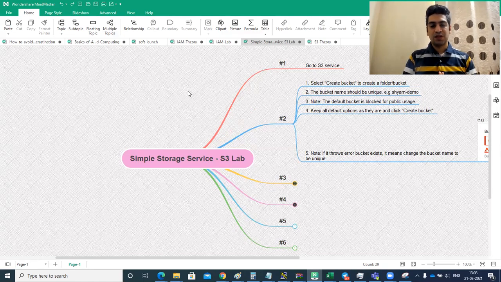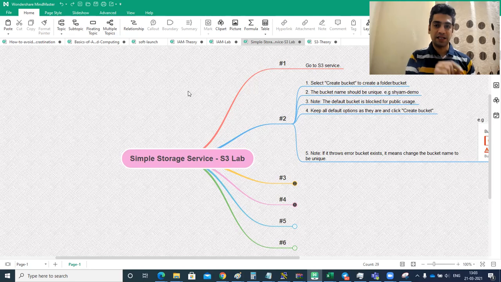For example, in one folder, let's say I have a folder ABC. Inside that folder, I cannot have two different folders with the same name XYZ. I will have to name one as XYZ and the other folder as XYZ1 or something else.